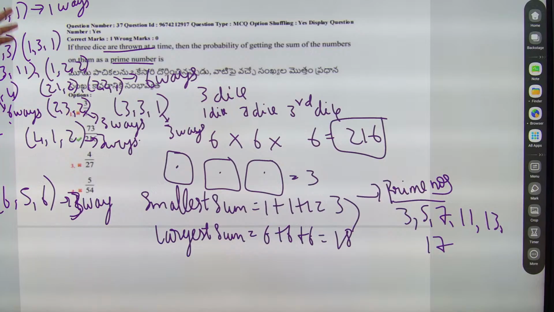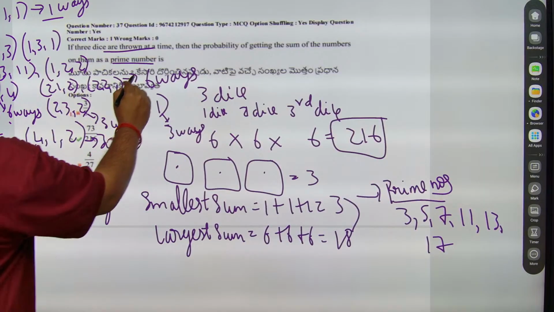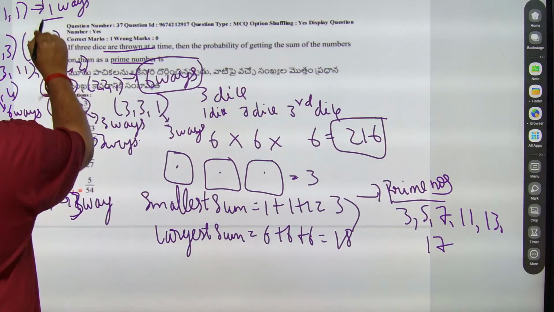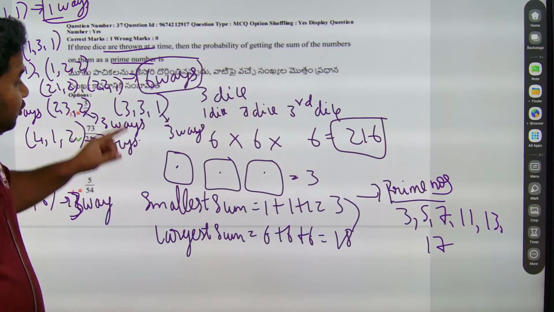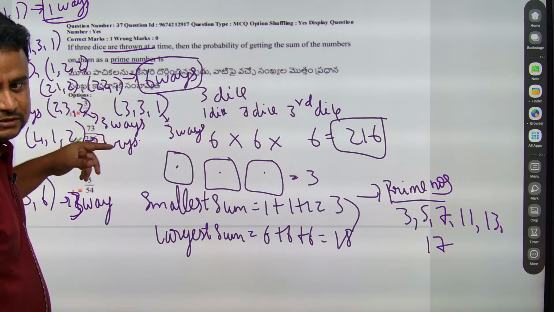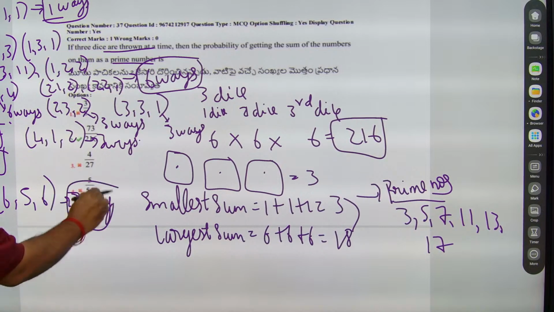So totally how many ways we got? I am not talking about roadways, 1 way, 2 way, not like that. I am talking about the number of ways you can arrange these numbers. So this is 1 way, 6 ways, this is 15 ways, this is 27 ways, this is 21 ways, this is 3 ways.